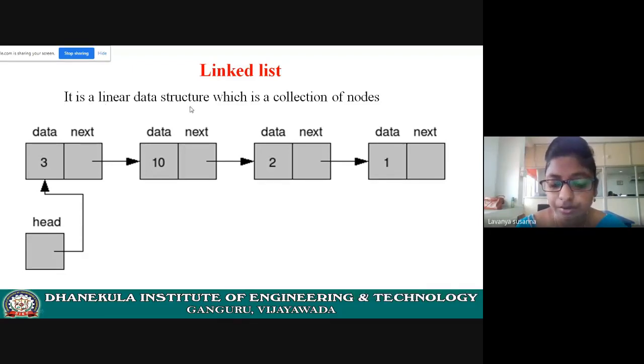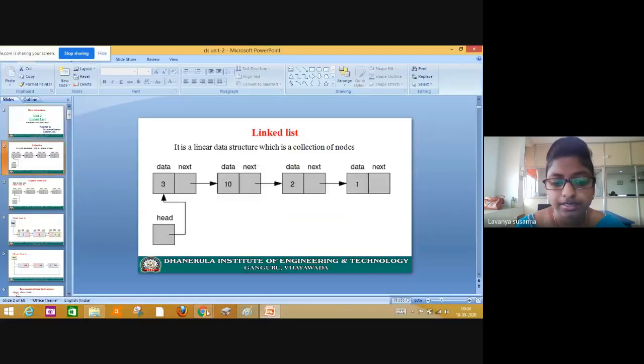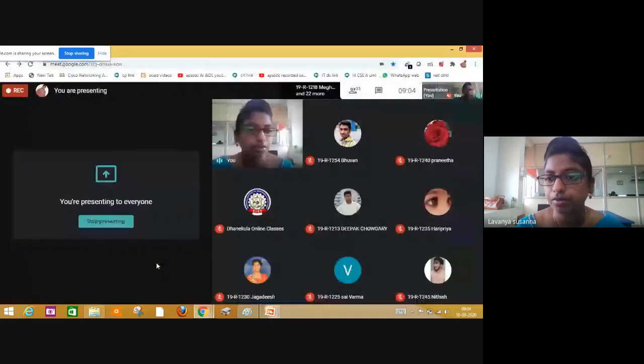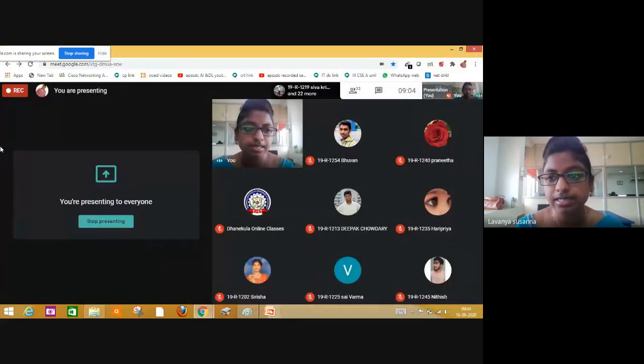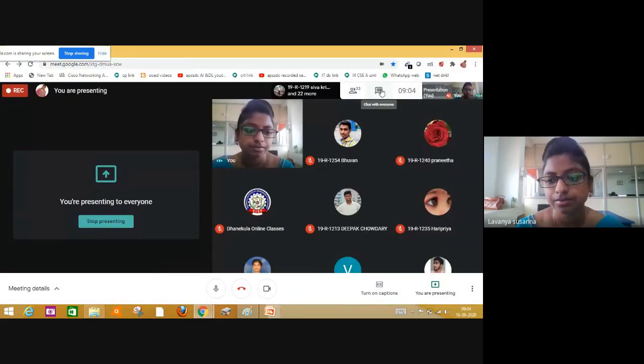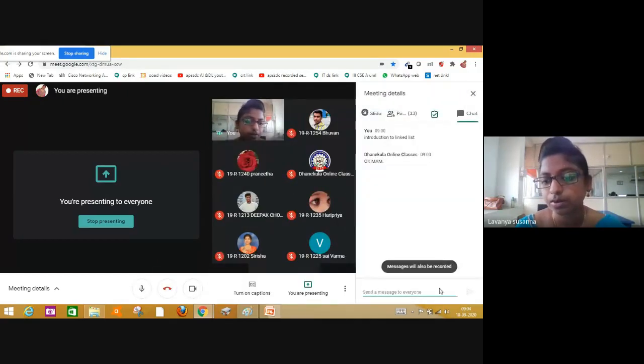It is a linear data structure. Can anyone answer my question? What is meant by linear data structure? Already in Unit 1 we have discussed it, right? Please answer my question. What is meant by linear data structure? Anyone? Students? In the first unit we have discussed it. No one knows it? Linear data structure.